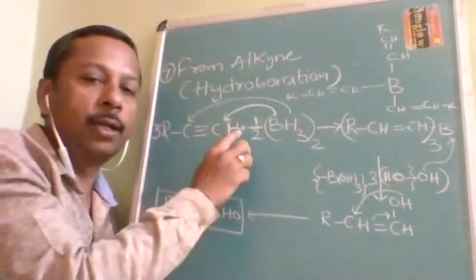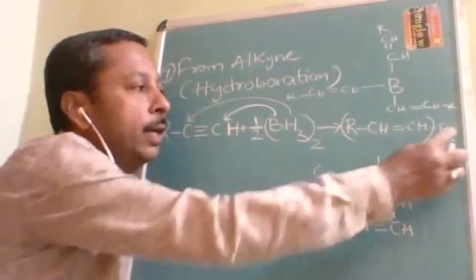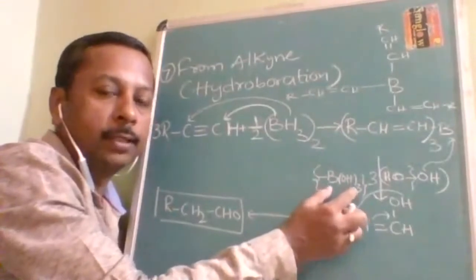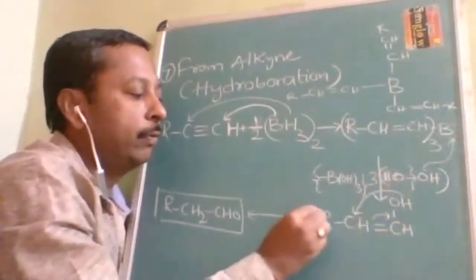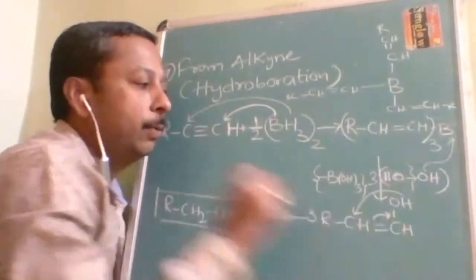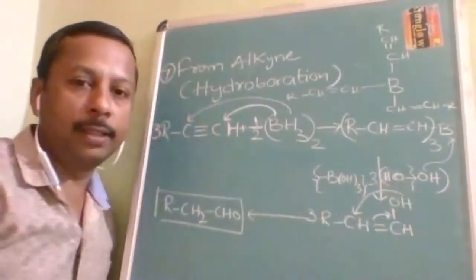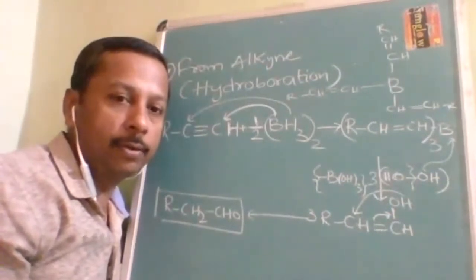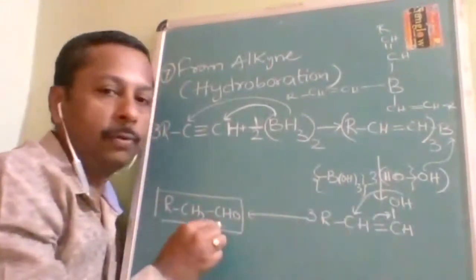If you take 1 mole of BH3 or half mole of diborane, then 3 OH and 1 boron will be eliminated as B(OH)3, H3BO3, boric acid. These 3 OH will attach here and form 3 moles of this. Now there is a shifting of the double bond. If the double bond carbon contains OH, there is a 1,3 migration. I think you already read it in isomerism; if not, it is called keto-enol tautomerism. So it is now the enol, and it will be converted to the keto form.